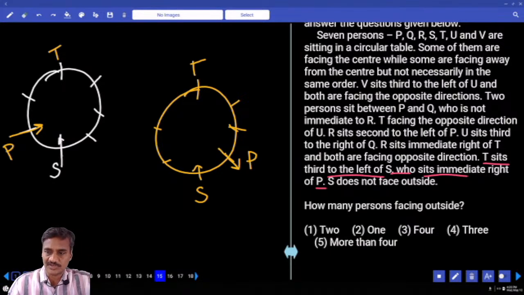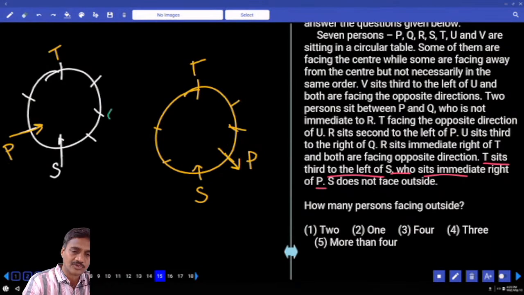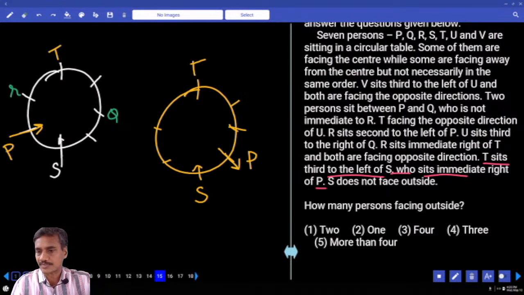Then coming to the first information, V sits second to the left of U and both are facing opposite. Two persons between P and Q. Q is not immediate to R. Now two persons between P and Q, we need to take a possibility. Now Q is here, isn't it? If Q is here, Q is not adjacent to R, R is here. And if R is here, V sitting second to the left of U is not possible.